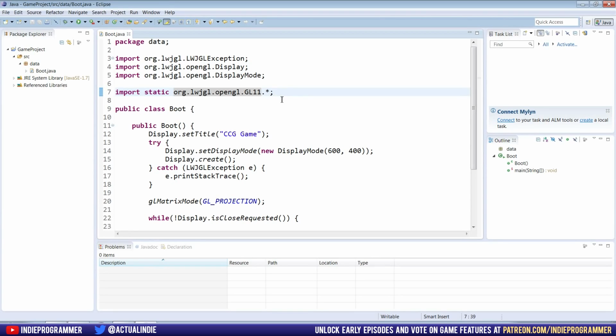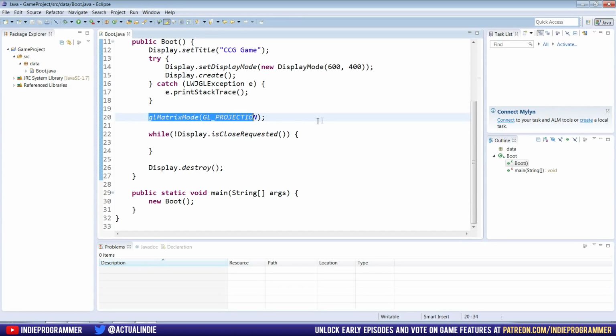And you may or may not know that Eclipse, if you press Control-Shift-O, automatically imports everything that you've written in your code that isn't already imported. But for some reason right now my Eclipse isn't working very well with that, so I'm going to do this, and then after we're done writing all the code in here, we're going to go back and get rid of the stuff that we don't need, because we're not going to use everything in this library. But for now I'm just going to keep that there. So you can see this now is recognized.